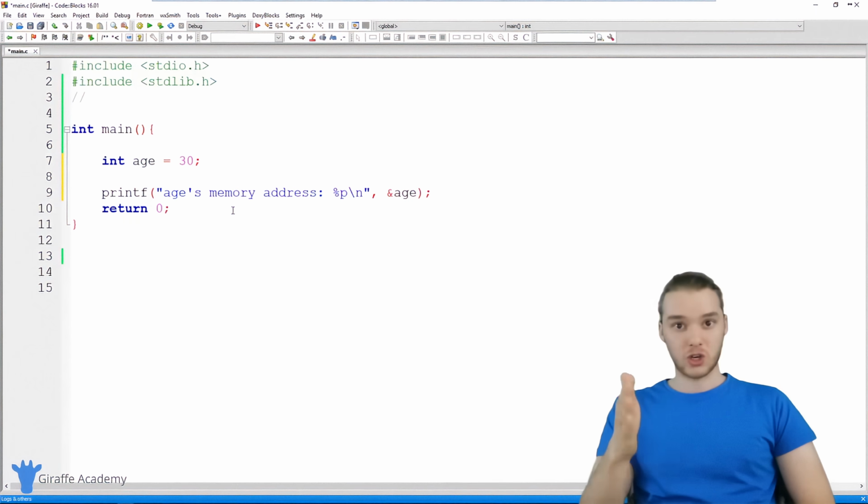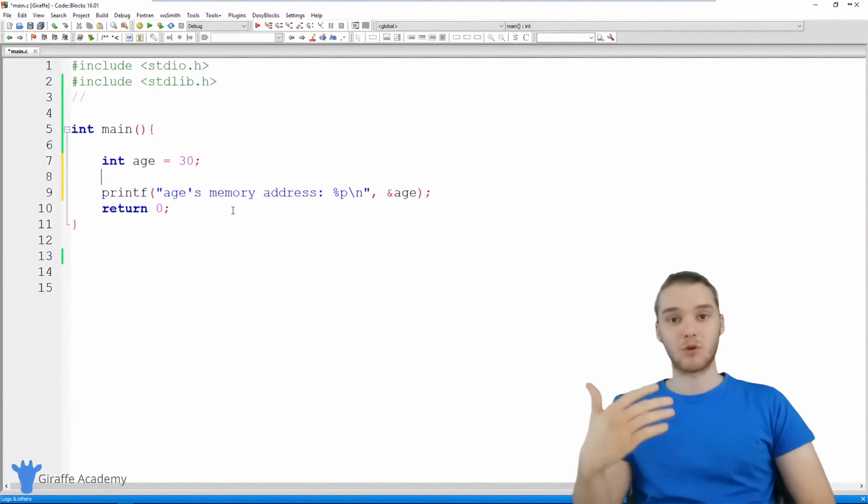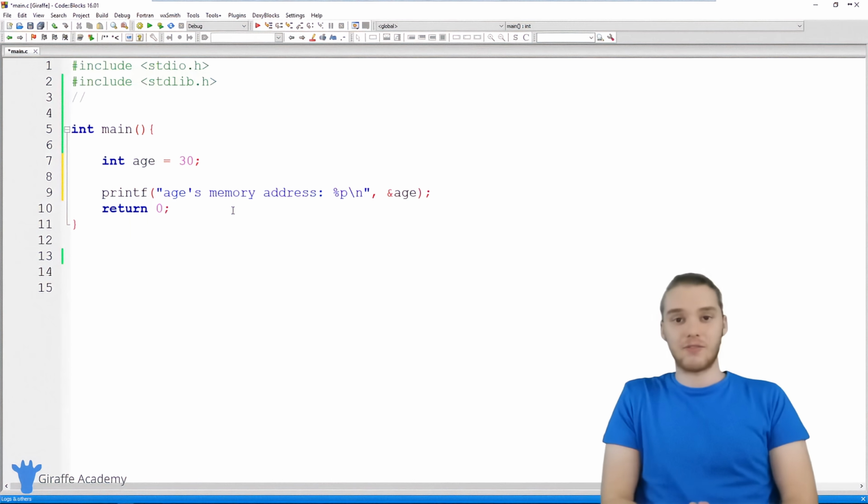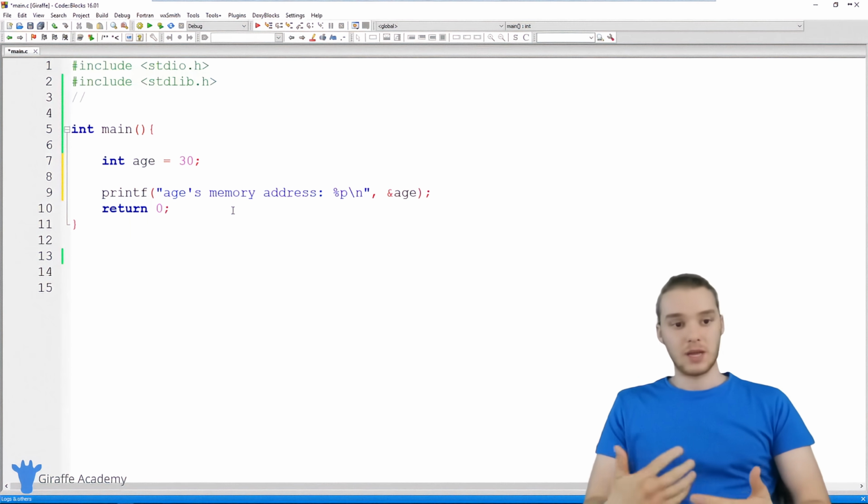We've been using chars, and a char is basically just a character. And now I want to introduce you guys to another type of data, which is called a pointer. And a pointer is basically just a memory address. And a memory address refers to a physical address inside of the memory of our computer where we're storing a value.